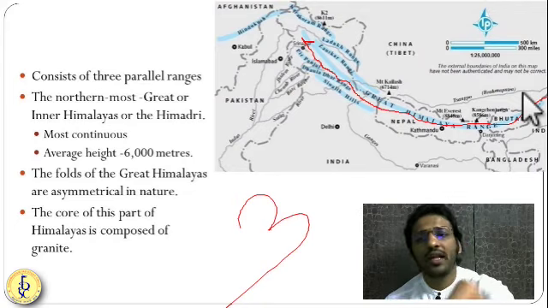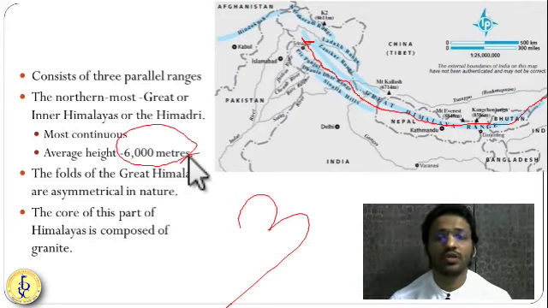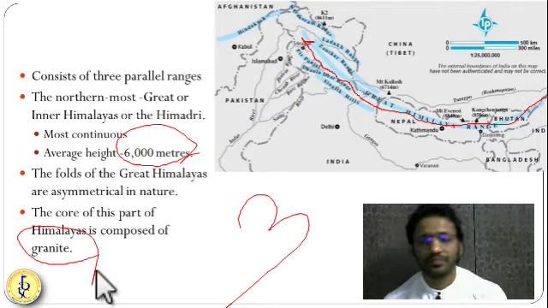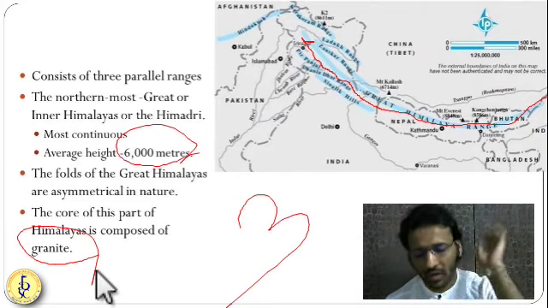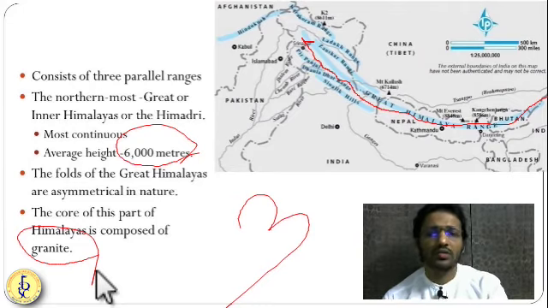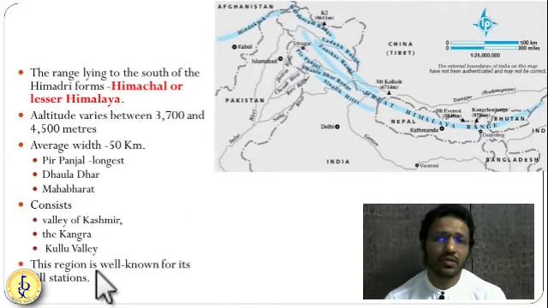So the average elevation of this is 6,000 meters or 6 kilometers. So it's a huge, very high mountain. This mountain is made up of sedimentary rocks. The core of this mountain is made up of granite. Somewhere it is made up of metamorphic rock, and a very few parts are made up of basaltic or igneous rock as well.